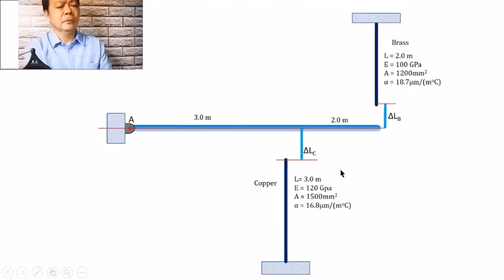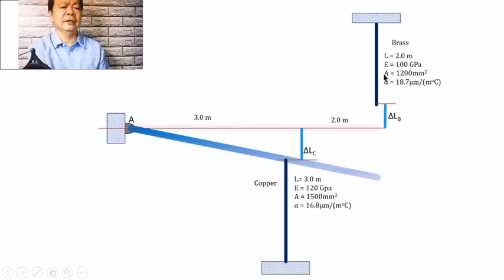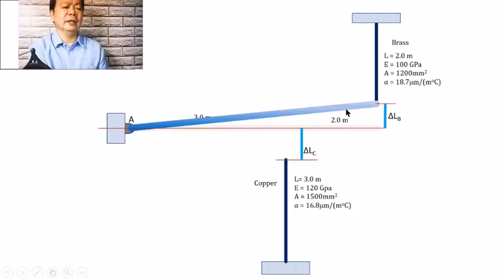Diba? So, kung nagkaroon ng deformation, imagine niyo, no? Paano natin ngayon ibabalik itong rigid bar AB? Okay? Paano natin ibabalik yung rigid bar AB kung natanggal na siya ngayon sa copper at the brass? Kung i-connect natin siya sa copper, hindi po pwede kasi nagkaroon lalo ng mas malaking gap between the brass and the end of that bar. Kung sa brass naman natin i-connect, hindi din po pwede kasi may gap naman doon sa copper, ba?